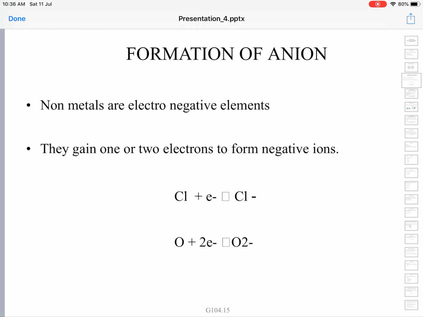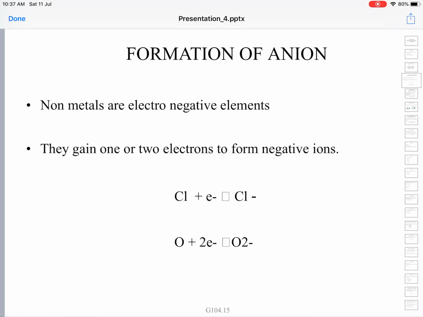Whenever electronegativity is high, the element attracts electrons towards itself, picks up an electron and turns into a negative ion. If an extra electron is added, it turns into a negative ion. So, these non-metals can gain 1 or 2 electrons to form negative ions.